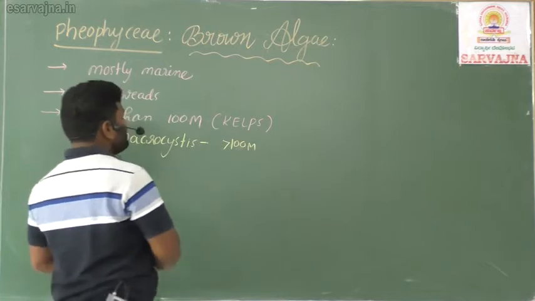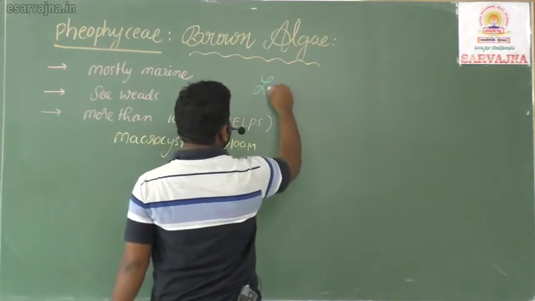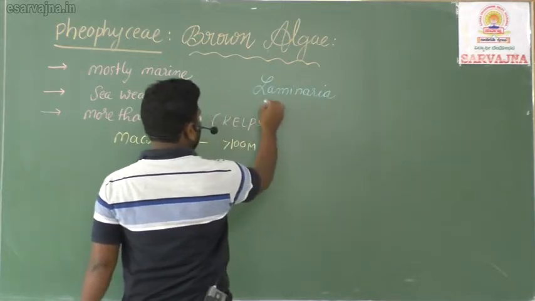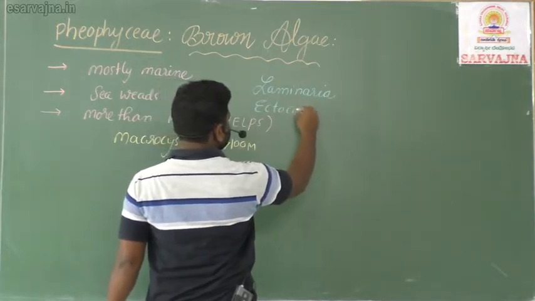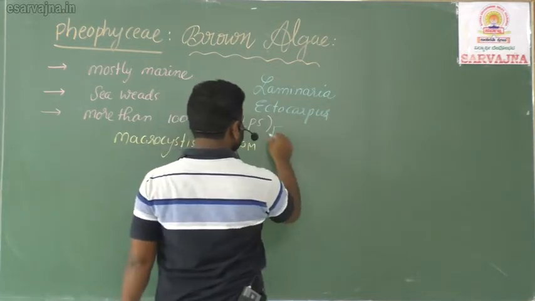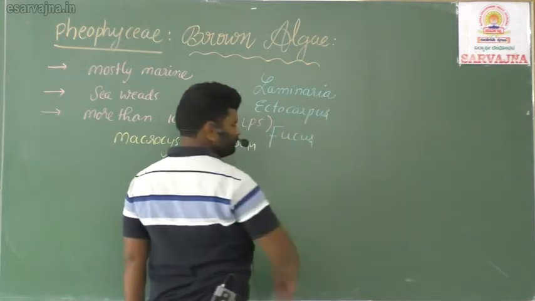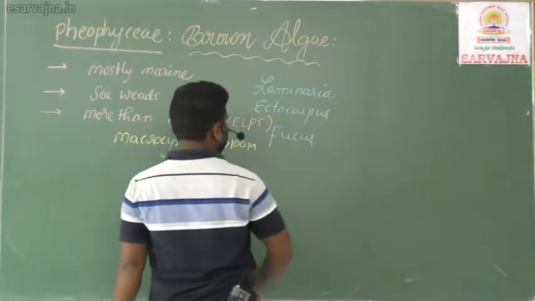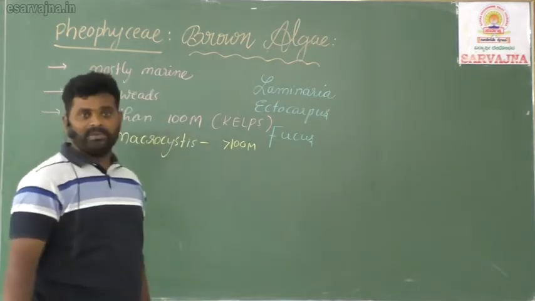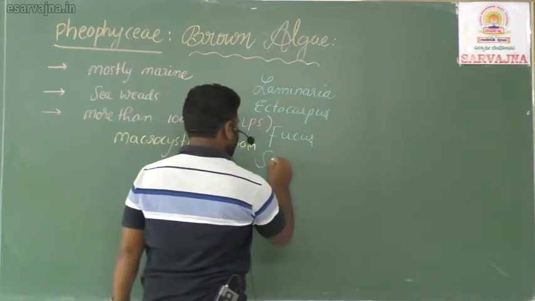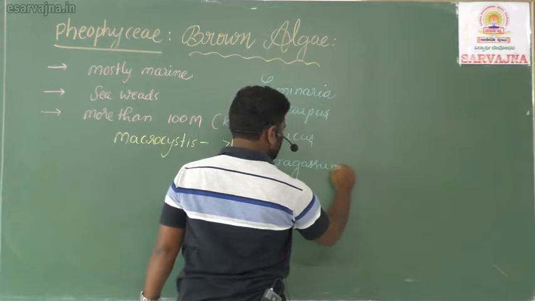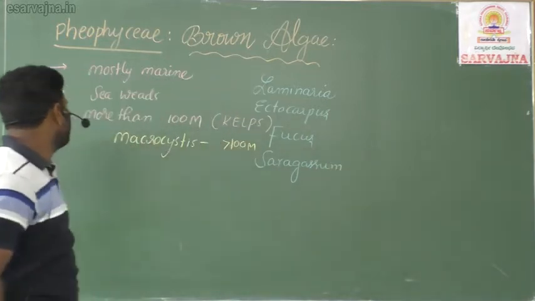Along with that, some other plants like laminaria, ectocarpus, fucus, and then some other plants we can include in the phaeophyceae members like Sargassum, etc. These are all examples for what?